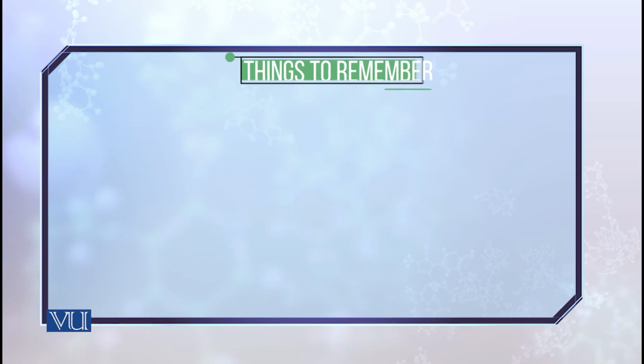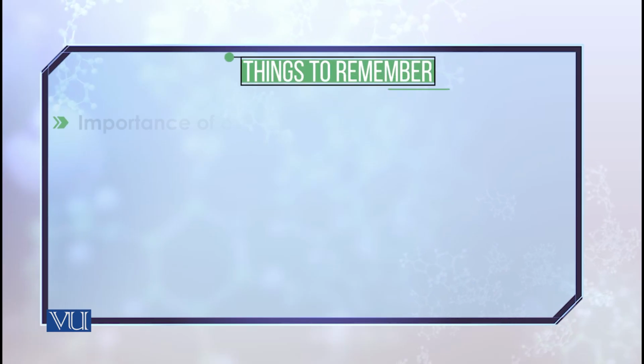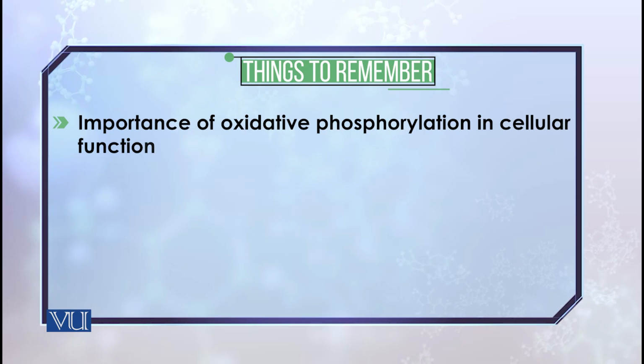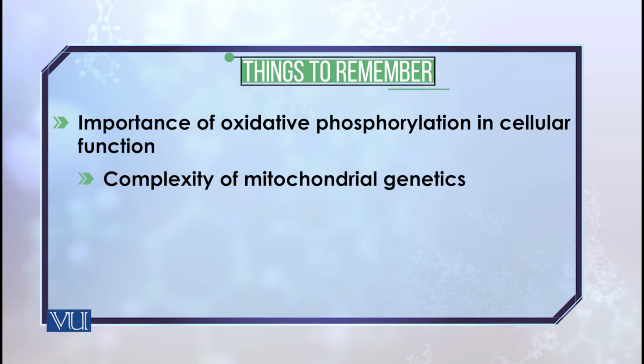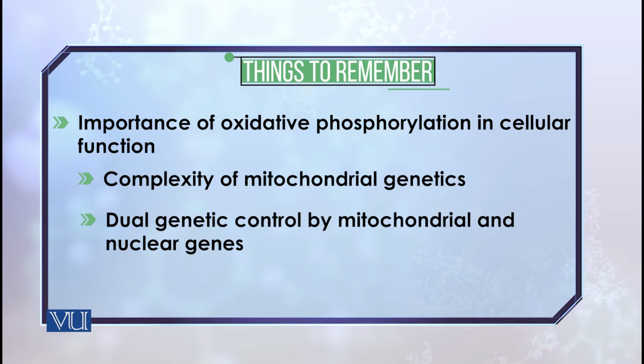When you are learning about these disorders, keep in mind that oxidative phosphorylation is not only important, it is crucial, it is indispensable. So any problem in it will definitely lead to all sorts of problems in your body. Then there is the complexity of mitochondrial genetics. Usually we talk about nuclear genetics, but there are also mitochondrial genes. So they are of dual nature: both mitochondrial genes and nuclear genes are controlling this process of oxidative phosphorylation.